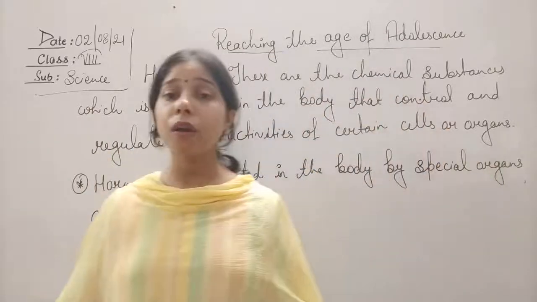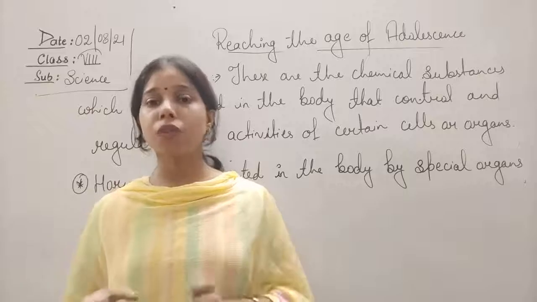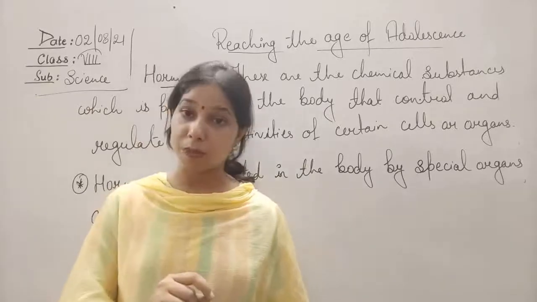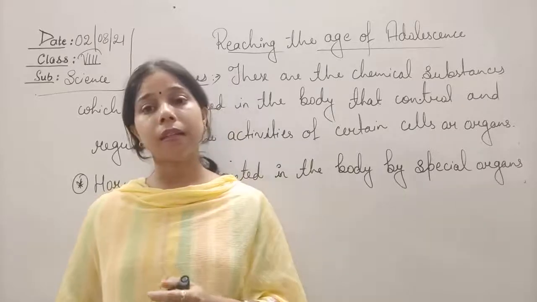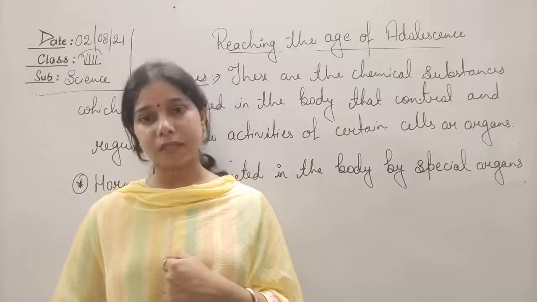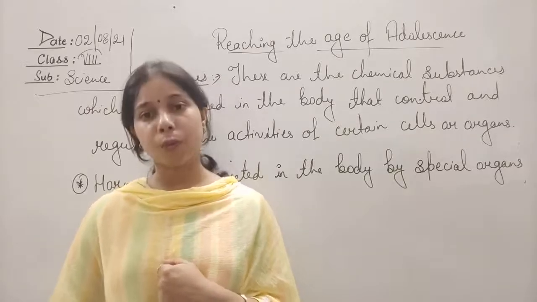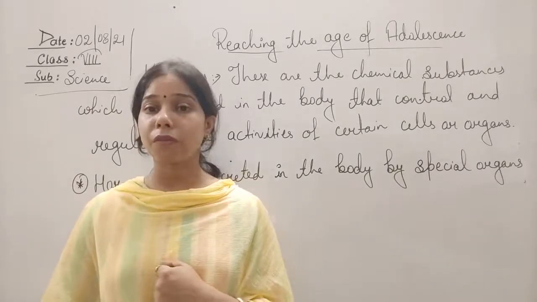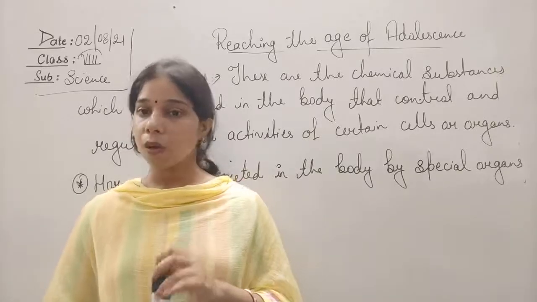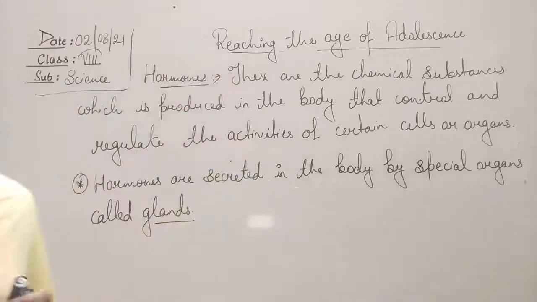Now all these glands together constitute a system, and that is called an endocrine system. So glands are nothing but a special kind of organ which secretes a chemical substance, called a hormone, which helps in controlling and regulating the organs of the body. Okay, so let us see what is the endocrine system.